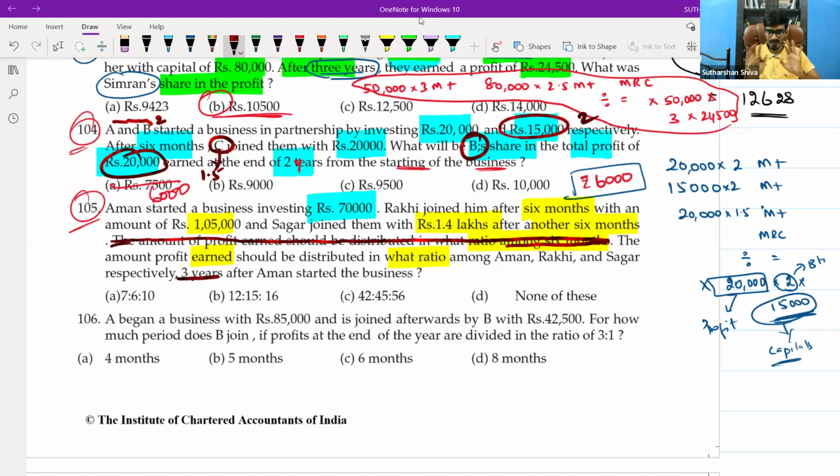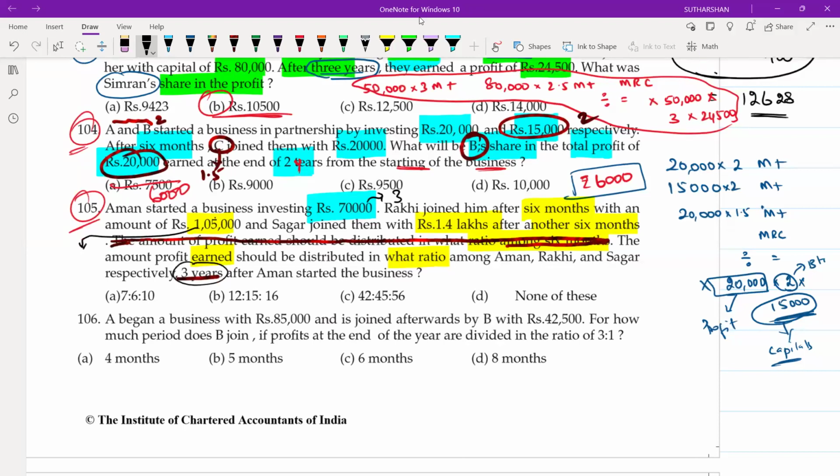Very simple. We'll simply go with multiplicative ratios. Take a calculator. Aman started a business with 70,000. Raki joined him after 6 months with an amount of 1,05,000. Sagar joined them with 1.4 lakh after another 6 months. That respectively for 3 years, right? So Aman's capital is contributed for 3 years. Raki's capital has been contributed for how many years? 2.5. Sagar's 1.4 is contributed for how many years? 2. Fine.